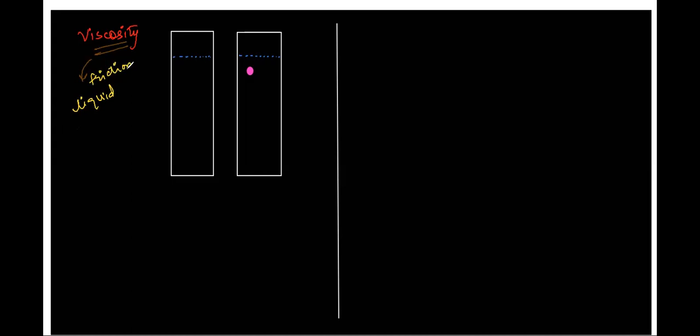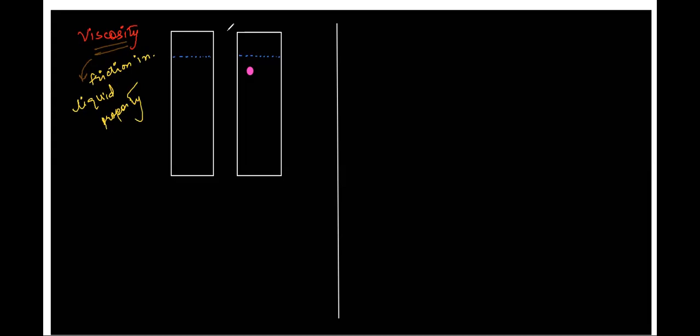What is friction? Friction is some kind of force which tries to prevent relative motion, right? So if friction is acting within liquids also, then I will call that property which is causing that friction viscosity. The property of the liquid which causes friction within the liquid is called viscosity, right?